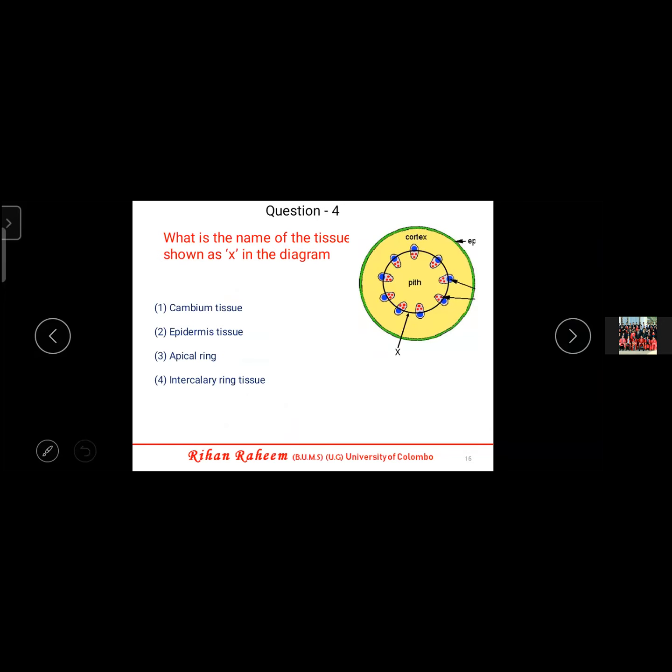Very good. Okay, so you all are active, no? Because I gave a cunning question, apical ring. Because normally this cambium tissue, when it is like a ring, is known as the cambium ring. So if the students only remember the ring, they will go for apical ring. So that is wrong. Okay, the correct answer is cambium tissue.